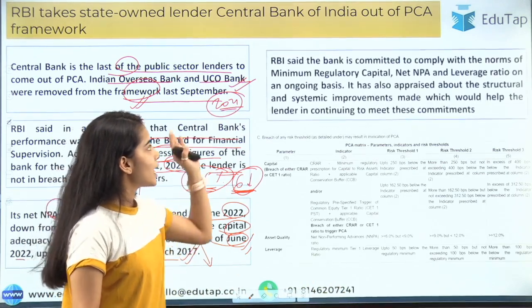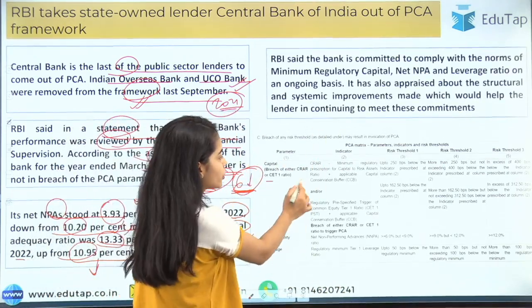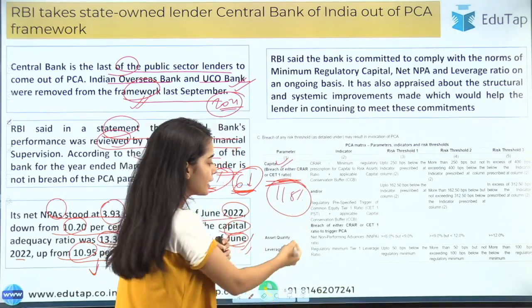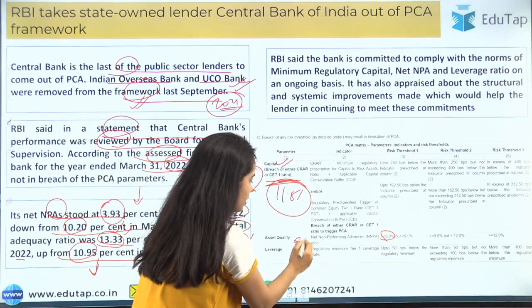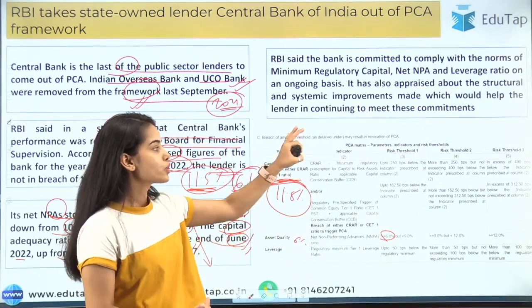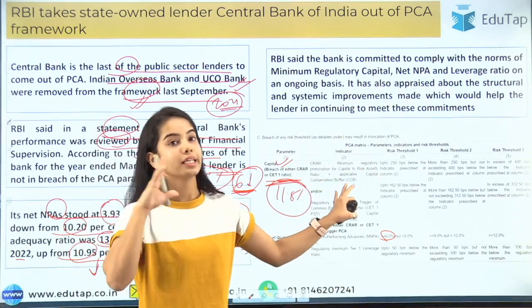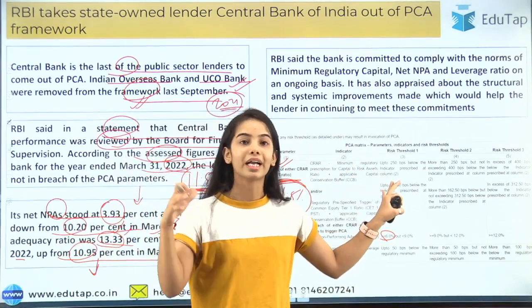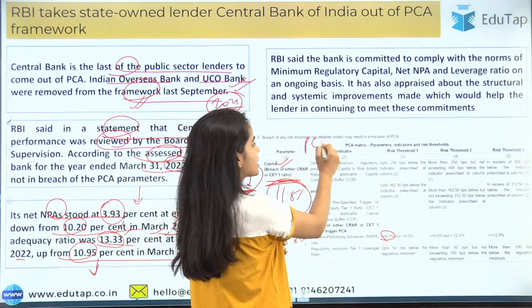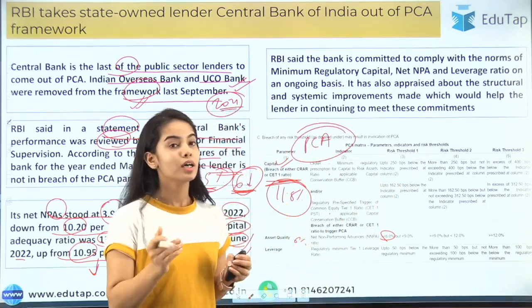Here you have to remember that 11.5% is the minimum for the CRAR, and 6% is the maximum for the asset quality, the net NPAs that we are discussing, okay. Other information you can get in the session that we have already done, and the link will be given in the description box regarding the complete PCA framework for the banks.